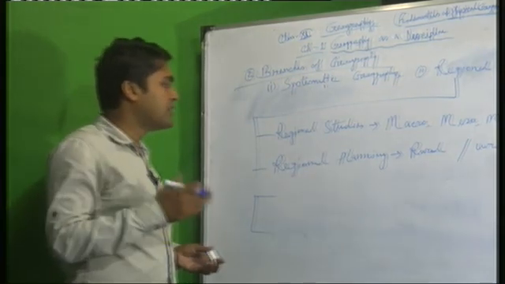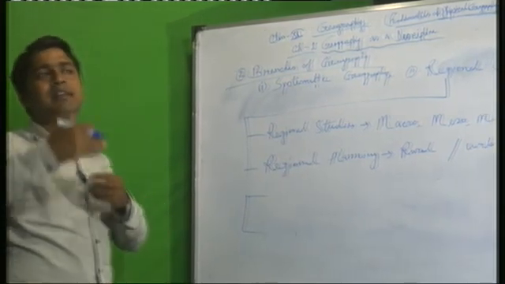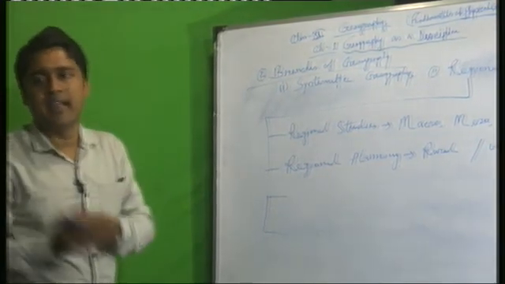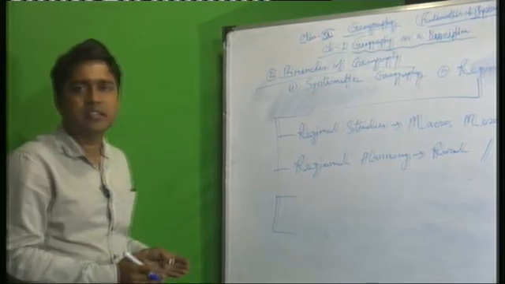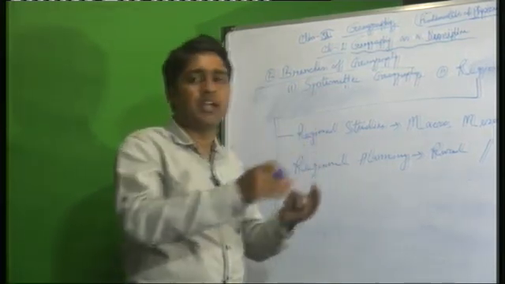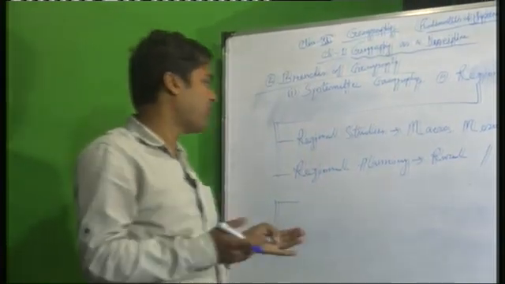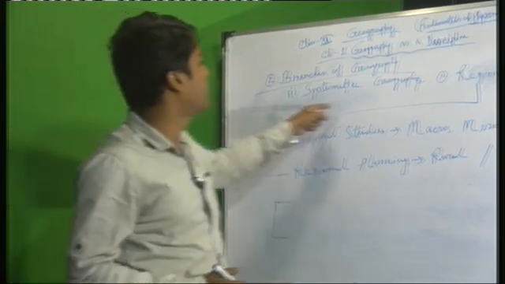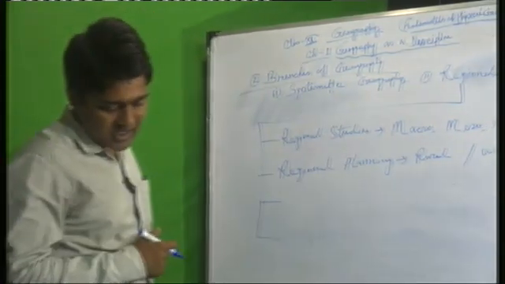Now another part, this is sectoral planning. Sectoral planning is in particular areas: educational sector, health sector, agricultural sector, industrial sector. When they discuss, they will take some steps to improve that area. This is sectoral planning. Regional studies and regional planning are the two parts of regional geography or the regional approach.